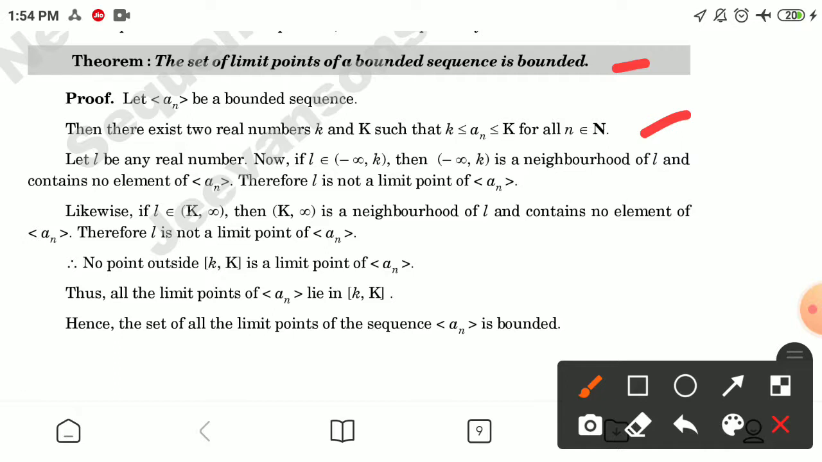Now, if L belongs to (−infinity, k), then (−infinity, k) is a neighborhood of L and contains no elements of a_n. Therefore, L is not a limit point of a_n. Likewise, if L belongs to (K, infinity), then (K, infinity) is a neighborhood of L and contains no elements of a_n. Therefore, L is not a limit point of a_n. Therefore, no point outside [k, K] is a limit point of a_n. Thus, all the limit points of a_n lie in [k, K]. Hence, the set of all the limit points of the sequence a_n is bounded.